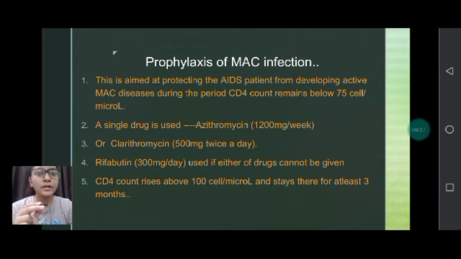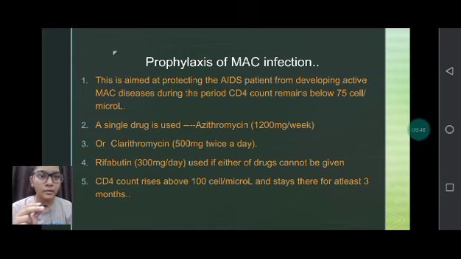A single drug is used, azithromycin, weekly. Azithromycin at a high dose of 1200 milligram per week is used, or clarithromycin 500 milligram twice a day. Rifampicin 300 milligram per day is used if either of the drugs cannot be given. If neither azithromycin nor clarithromycin can be given, then we can use rifampicin.